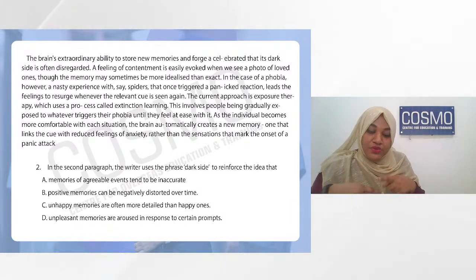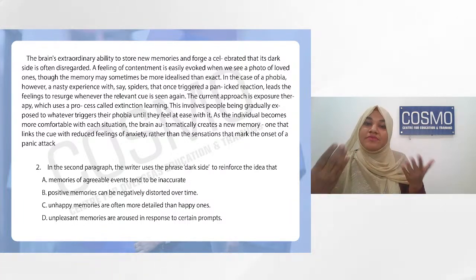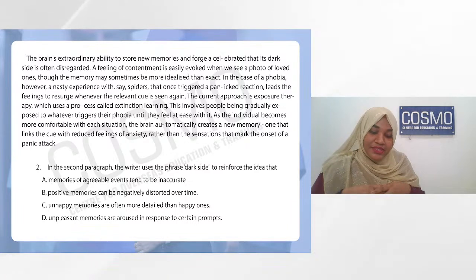So the current approach, that is what I said about the conventional therapy. The current approach is exposure therapy, which is a process called extinction learning. Again, we are explaining in detail what we were talking about in the first paragraph. So exposure therapy means that people are gradually exposed to whatever triggers their phobia until they feel safe with it. This is the same thing I just explained before in the first paragraph. So you keep exposing them to their fears, you keep exposing them to their phobia, and you're going to cure them. That is what this conventional therapy is dealing with.